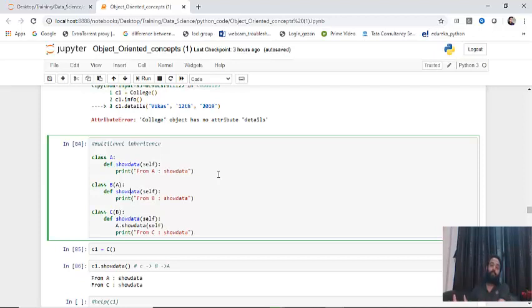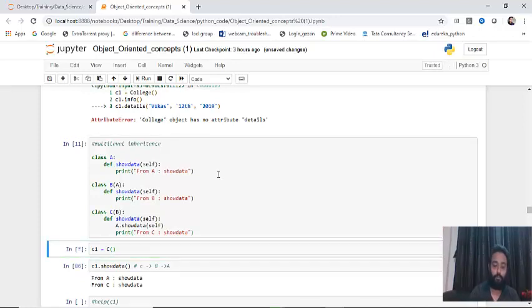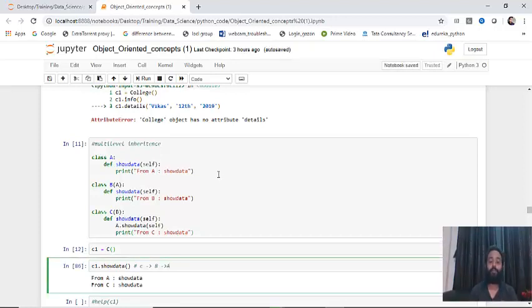So class A is giving access of its methods and attributes to the objects of class B, and the same B is doing to C. So this is called multi-level inheritance. Let's execute this. I'll execute this one, and then I'll try creating an object of class C. Object C1 got created. Now let's say I'm trying to fetch the show data method from the C1 object. Now what should be printed? Now you can see the output, but guess what should be printed?